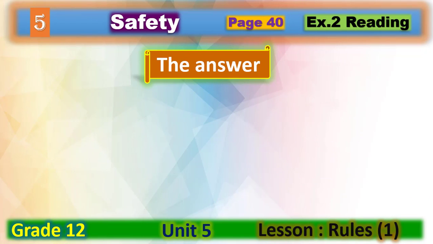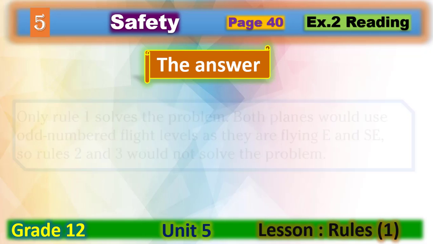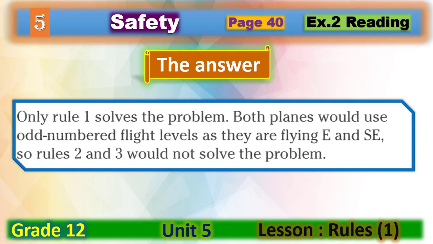Now let's have a look at the right answer. The right answer is only rule number 1 solves the problem. Both planes would use odd-numbered flight levels as they are flying east or southeast. So rules number 2 and number 3 would not solve the problem.